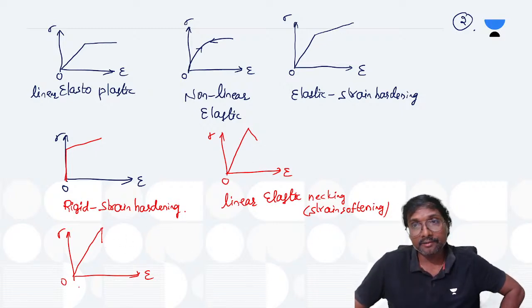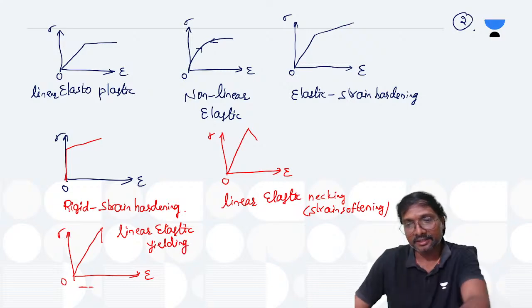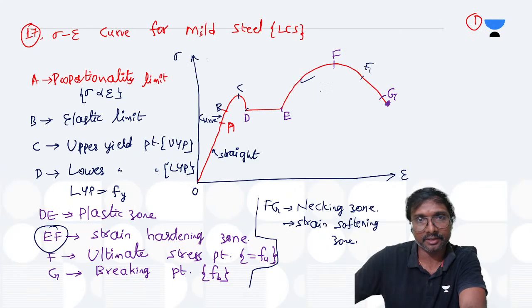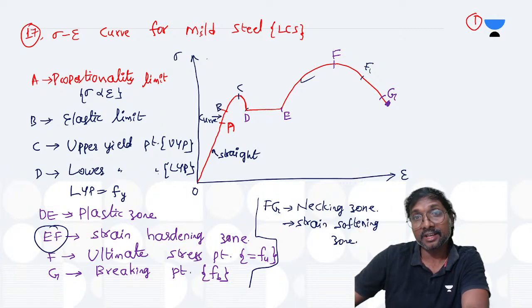This is called with which name, you can say? This is your linear elastic, and which nature, tell me? Linear elastic yielding, no? First straight line is linear elastic. After that it is yielding. In this stress strain curve, it is going exactly vertically downward directly, but here it is in an inclined direction, moving to the right side.